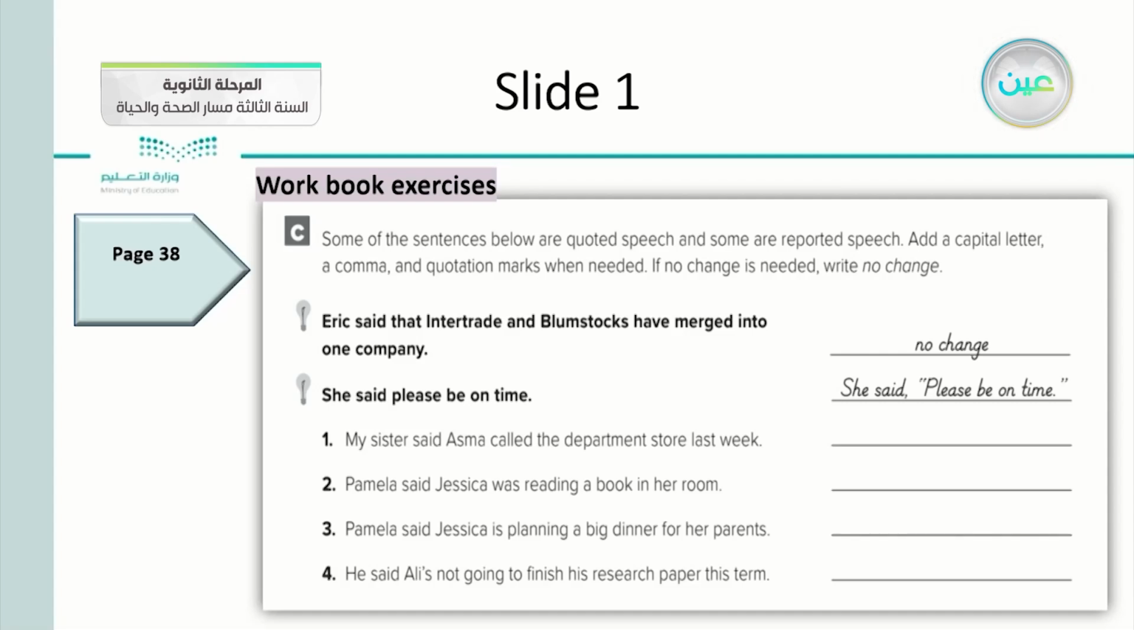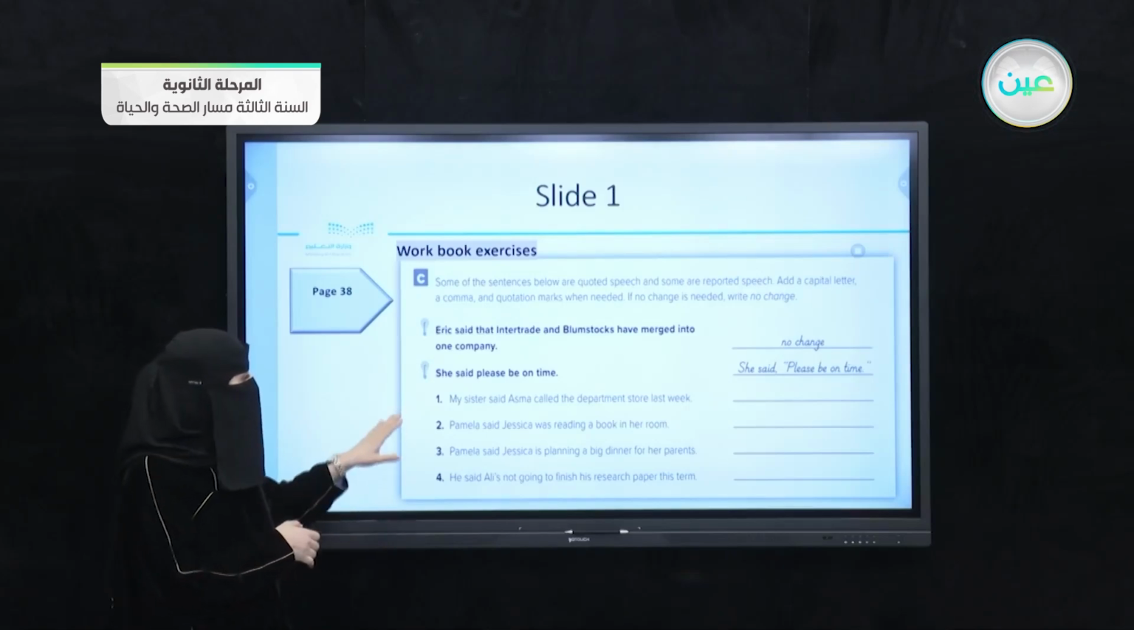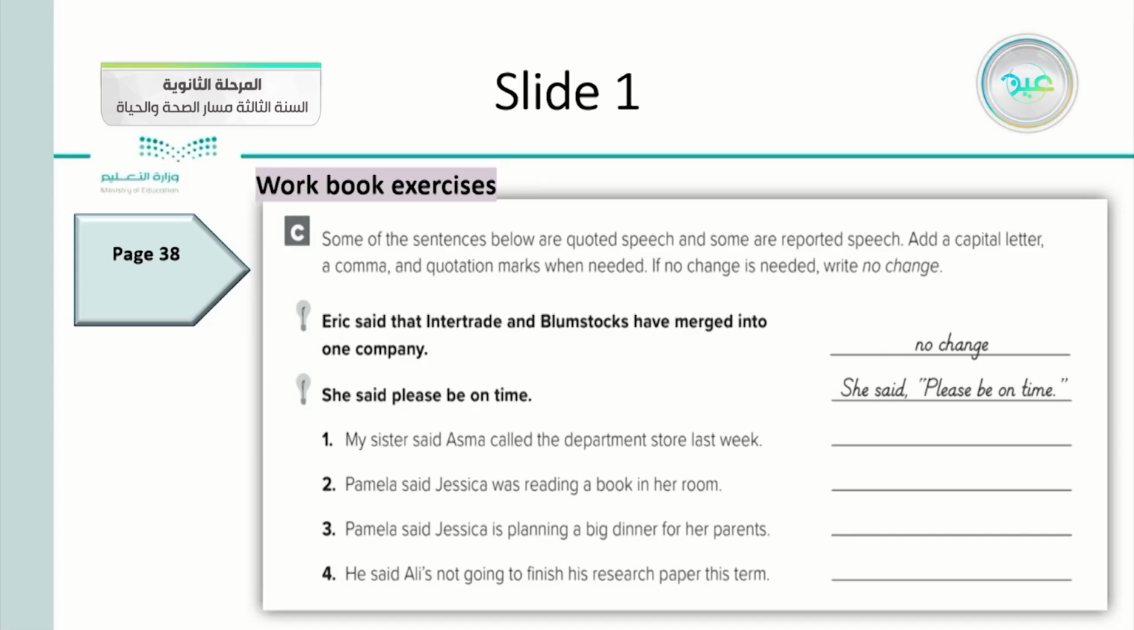Let's begin. Number 1, my sister said Asma called the department store last week. What do you think it is? Is it reported speech, a noun sentence, or a direct sentence? From that sentence, we notice that it's quoted speech. So in quoted speech, again, we should put the speech between quotation marks. My sister said, comma, Asma called the department store last week, and we will close it again. Number 2, Pamela said Jessica was reading a book in her room. So no change for that one.